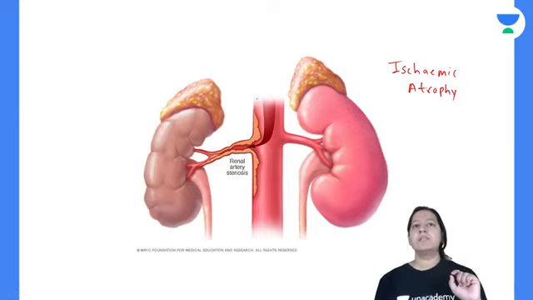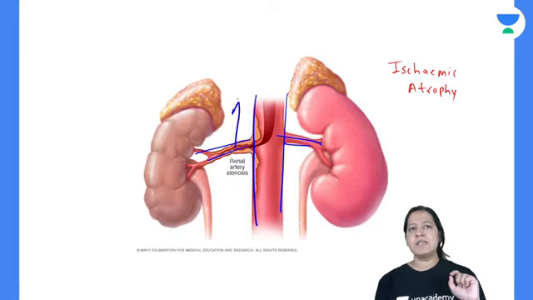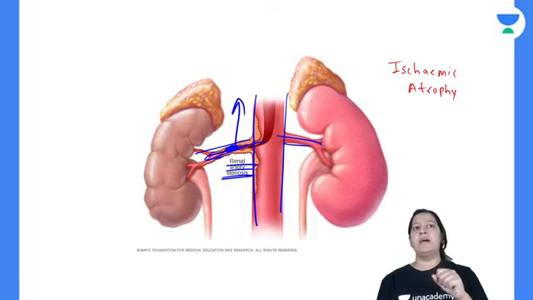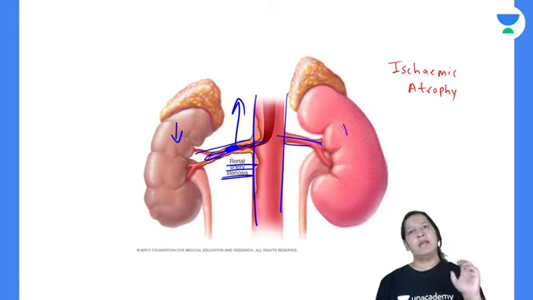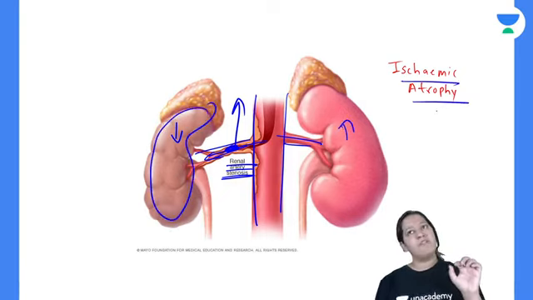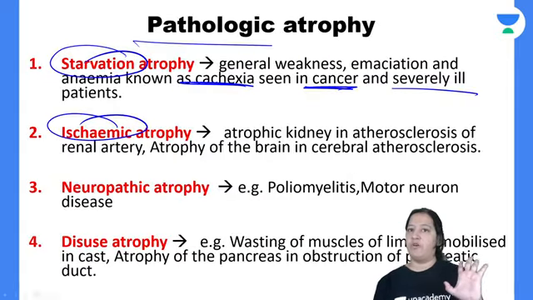So this is the aorta. These are the two renal arteries. Can you see this renal artery is stenosed? It is obstructed here, so blood is not going here. Compare the size of the kidney. This kidney is less in size, and this one is more in size. It is less in size because of ischemia, because of less blood. So it is known as ischemic atrophy.